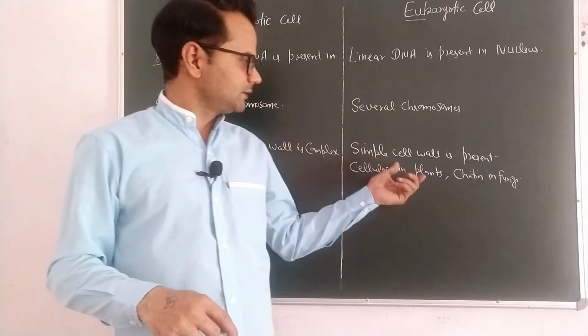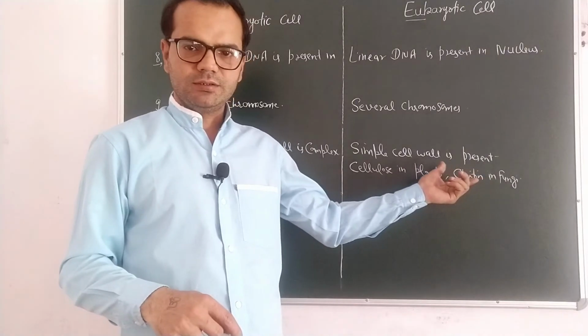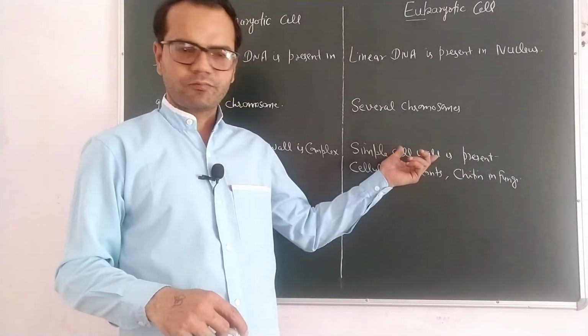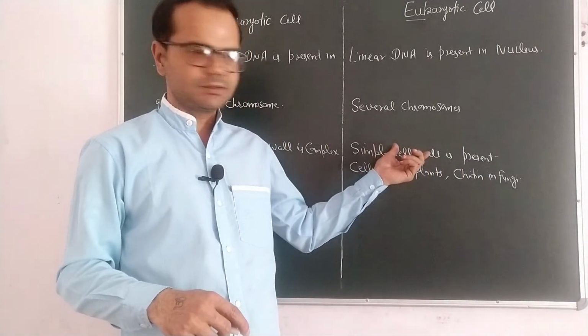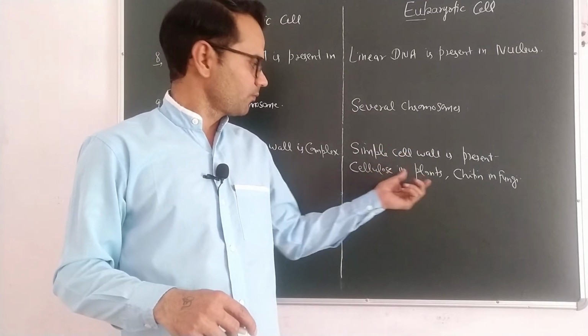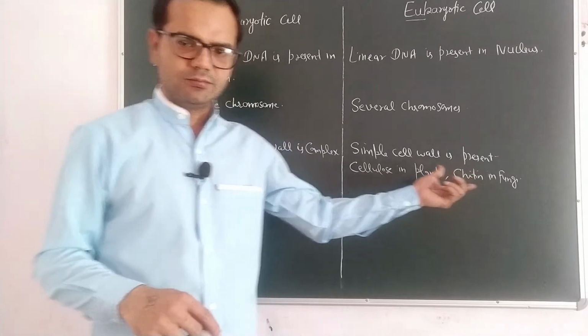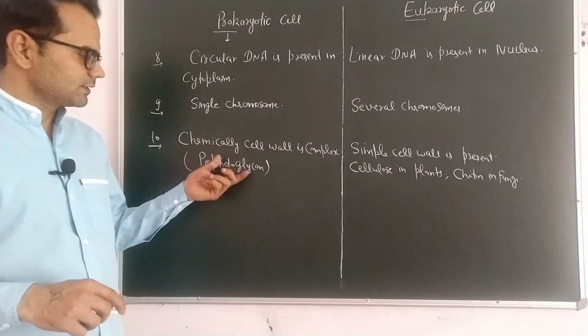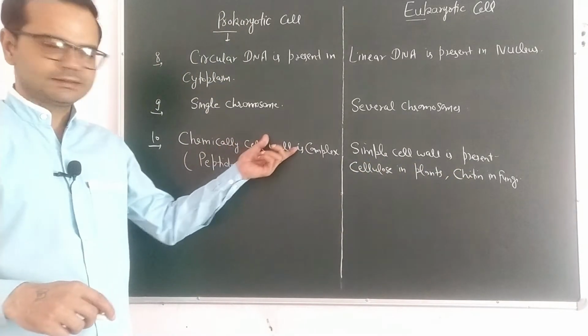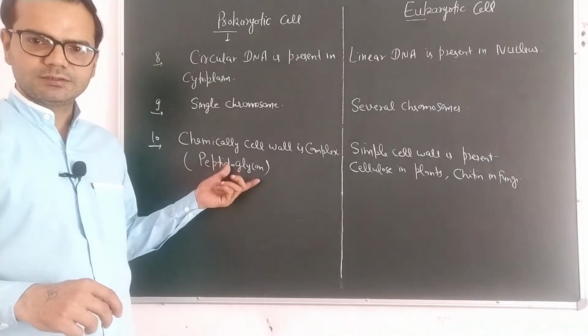As we know, cell wall is present only in plants and fungi. In animals, cell wall is absent. So simple cell wall is present, and chemically it contains cellulose in plants and chitin in fungi. But on other side, cell wall is complex and it contains peptidoglycan.